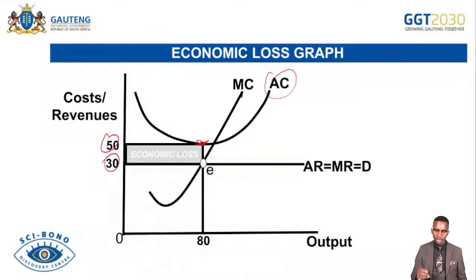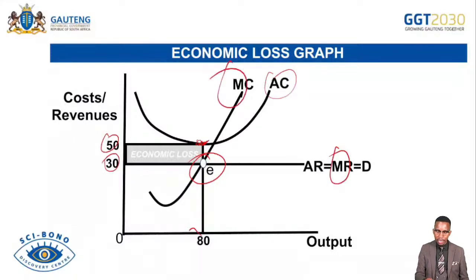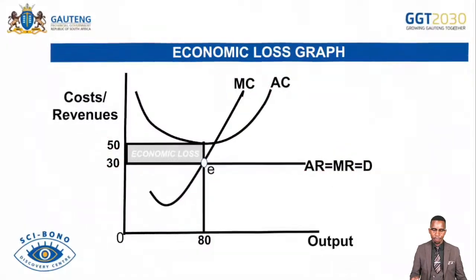Remember, the point E here indicates the loss minimization point, where MR equals MC. You can see this. And then 80 is the loss minimization output, and 30 is the loss minimization price. Remember, our demand curve is horizontal under perfect market because the firm is the price taker.